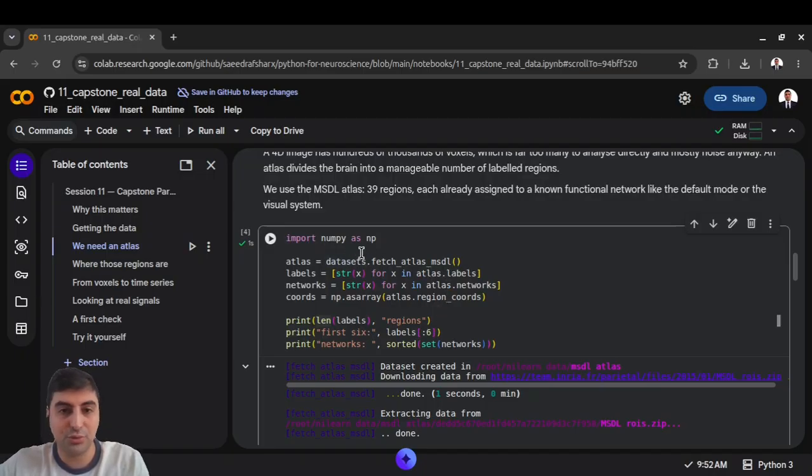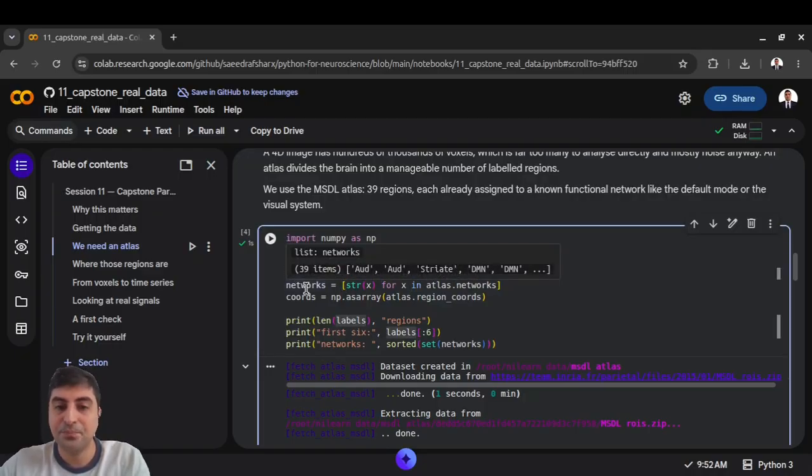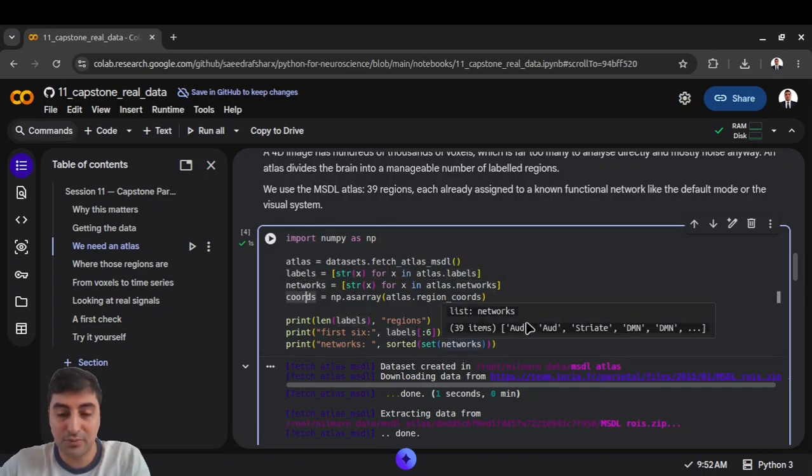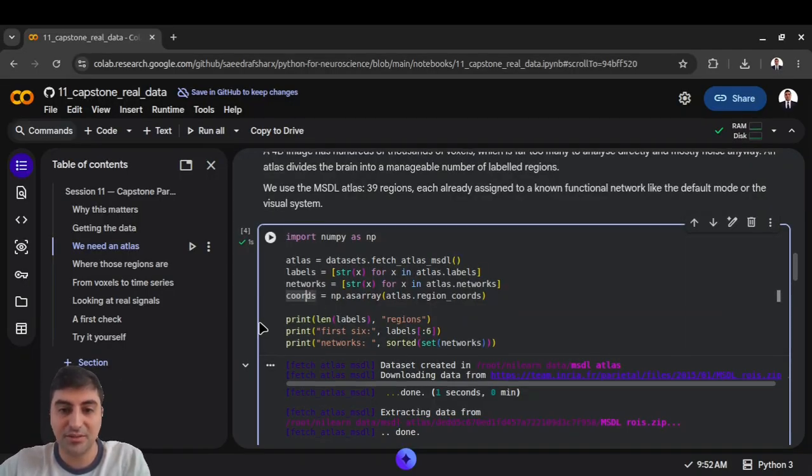So one import, two uses. We acquired the data from it, now we're acquiring the atlas. For the next ones, we're using list comprehension to get the labels out of the atlas we just downloaded, and the networks as well, and then the coordinates of the network. So we actually know which network with what label is located where.